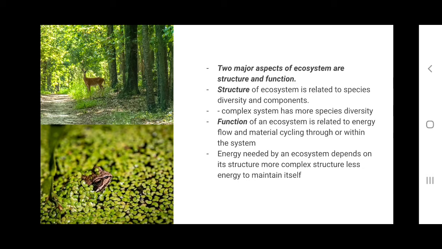And a more complex ecosystem will have a greater number of species, that is, high species diversity, and such an ecosystem will need less energy to maintain itself.